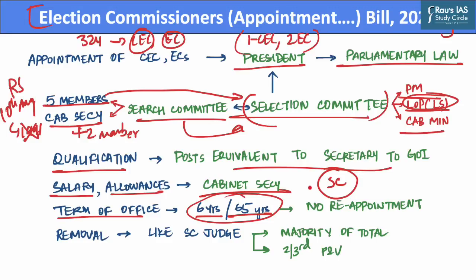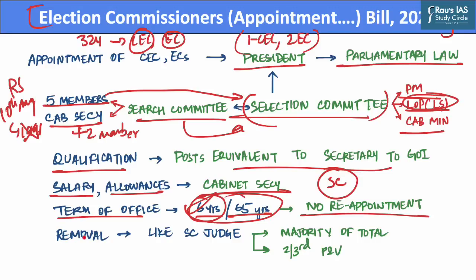Now in case an Election Commissioner is appointed as Chief Election Commissioner, his total tenure cannot exceed 6 years. However, this bill retains the same provision for term of office. Further, this bill also adds that the Chief Election Commissioner and other Election Commissioners will not be eligible for reappointment.